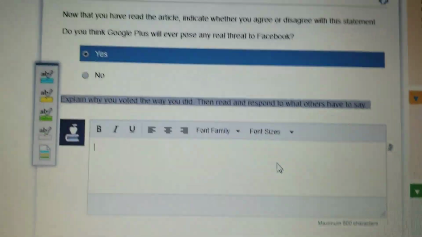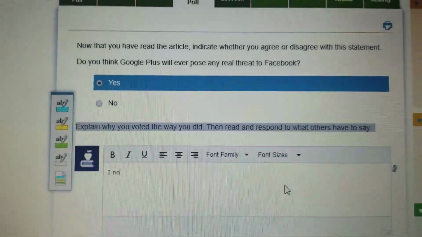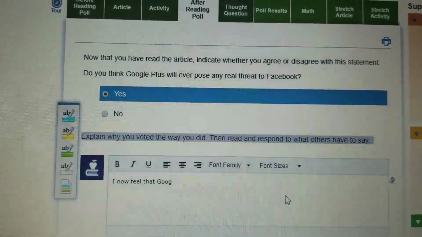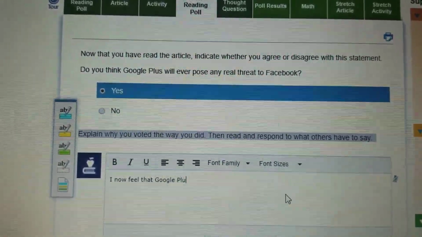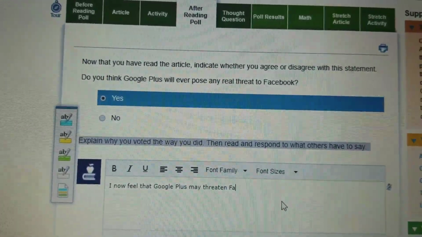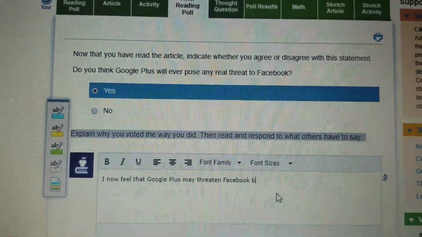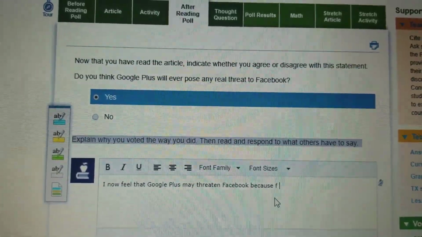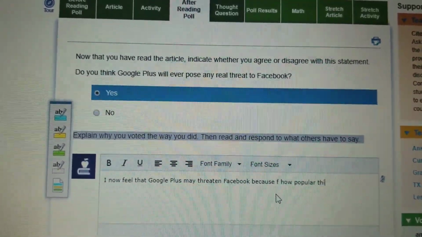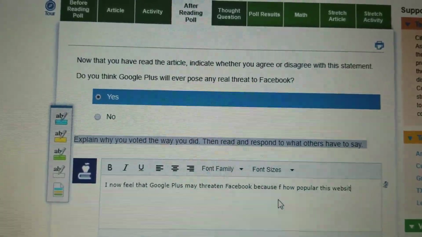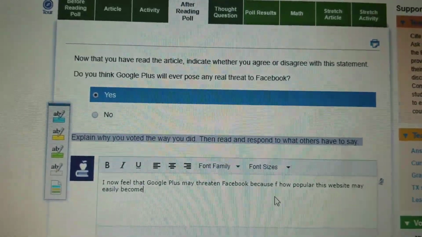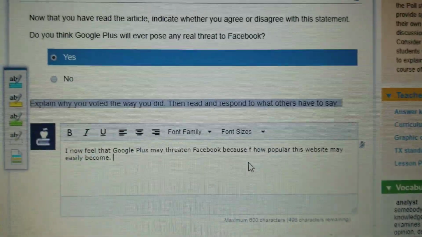So my answer here is, I now feel that Google Plus may threaten Facebook because of how popular this website may easily become. And I want to think back to what I read in the story.